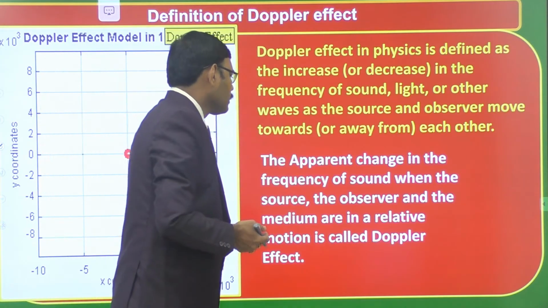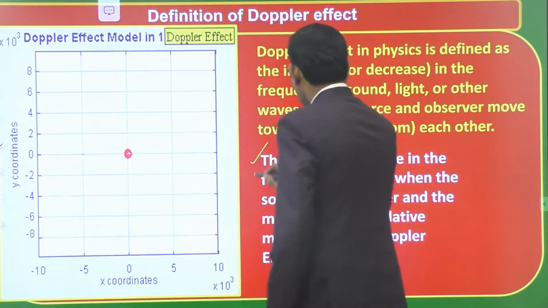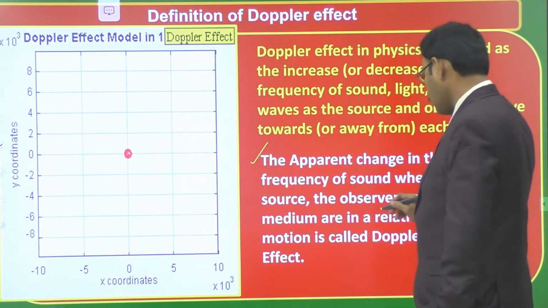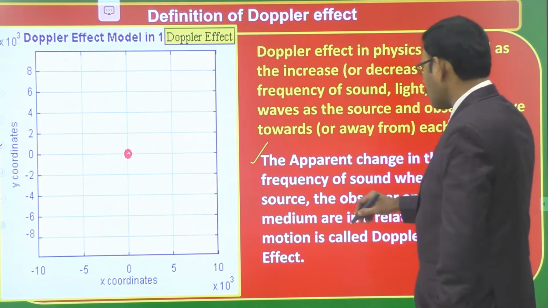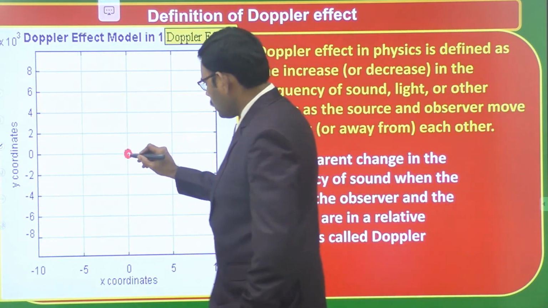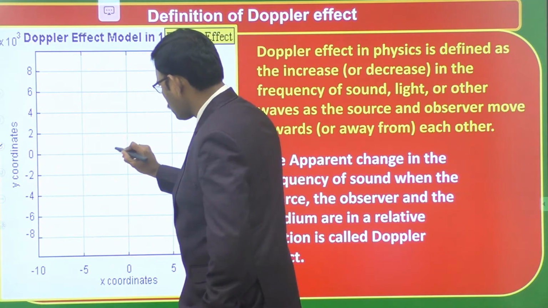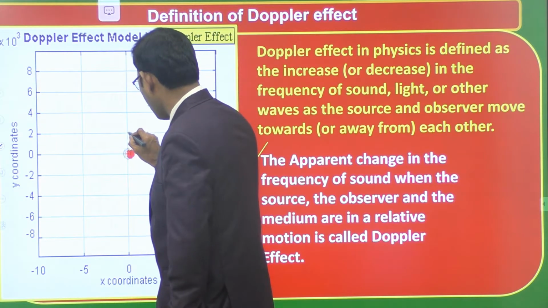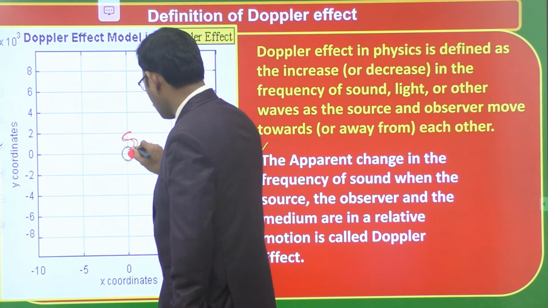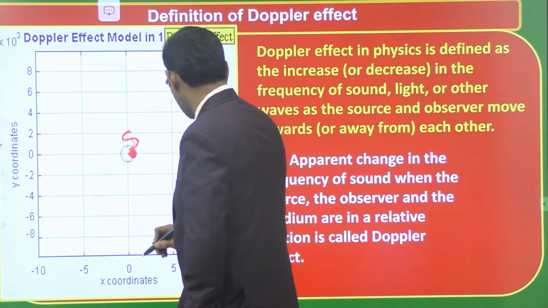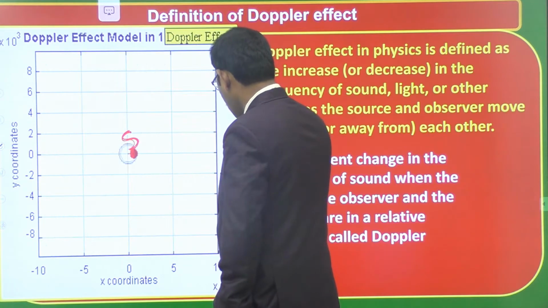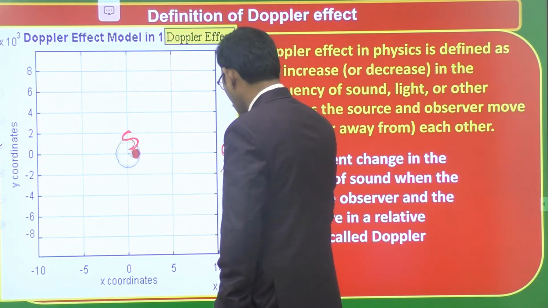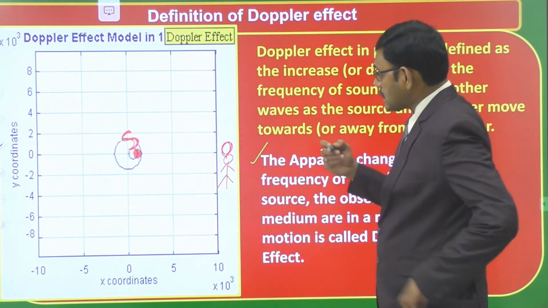This is the definition: the apparent change in frequency of sound when the source, the observer and the medium are in relative motion is called Doppler effect. Here, actually this is the position of the source. Students, we kept the source at this position. Here I write S. Let us observe the letter S. We kept the source at S, and the observer is at O. O is the position of the observer. Let this be the person who is observing or receiving the sound waves.